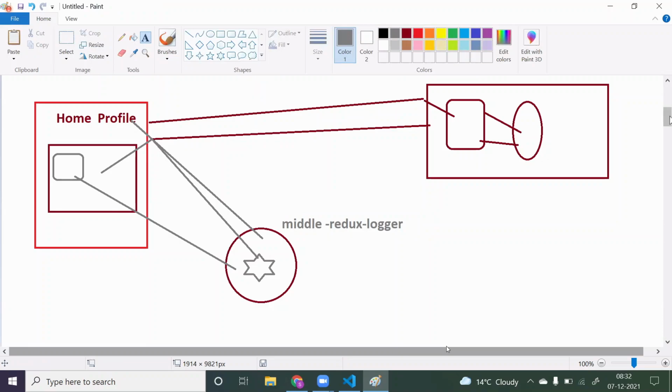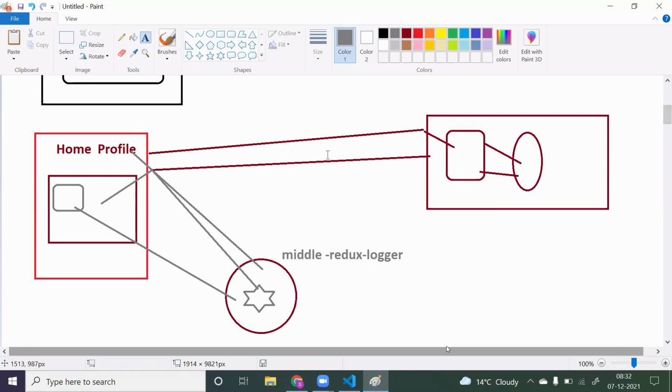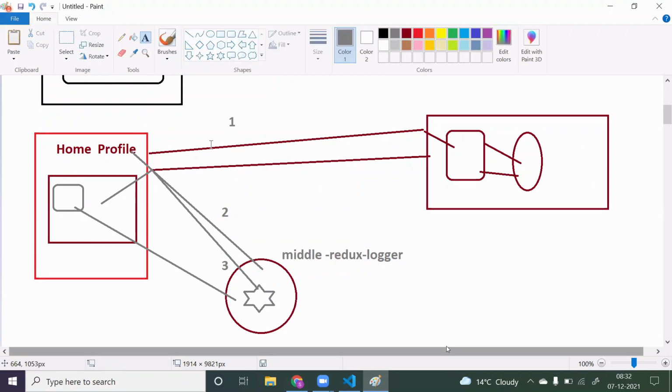Okay. Now we know the concept and what we have to do. The first step is to get the data from the API. Second, store the data in Redux. Third, get the data from Redux. These are the three steps we are going to follow. Once we get the data from the API, we store it in Redux. Once the data is present in Redux, we take the data from Redux. I'm dividing this concept into these three steps. We already know the first step, how to take data from APIs. Now we just need to learn the second and third steps.